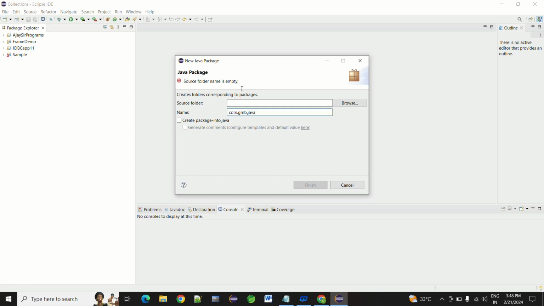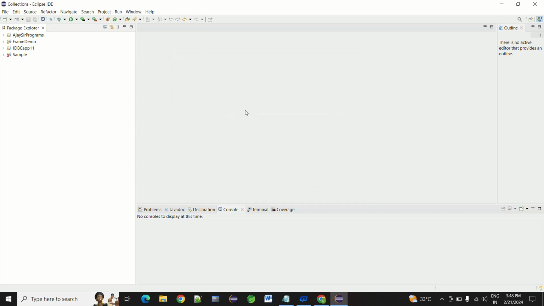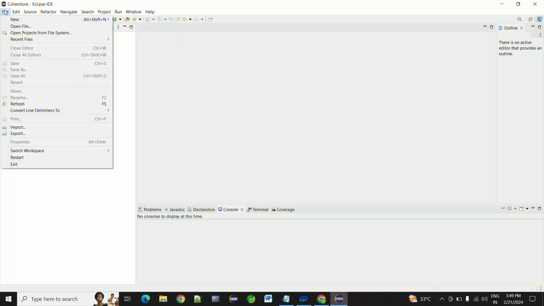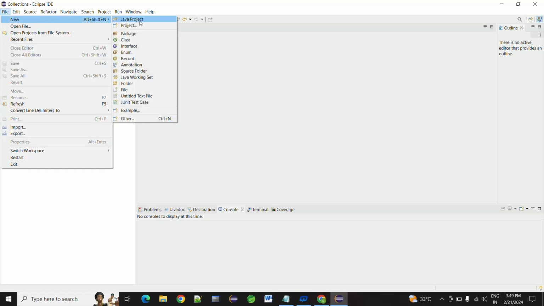Here the source folder name is empty. So we have to create the project first, and after creating the project, we have to create the package. Creating the package directly is not better. That's why I am again going to file, new, then going to project.